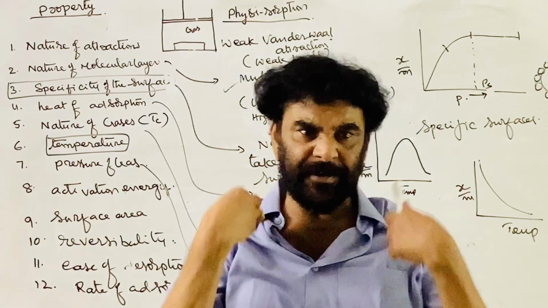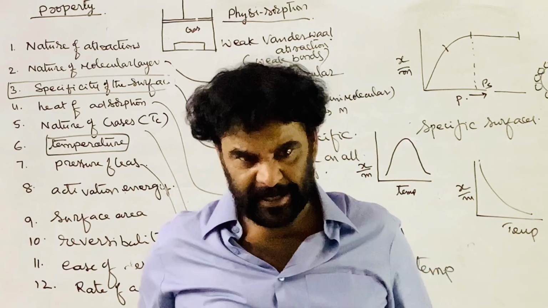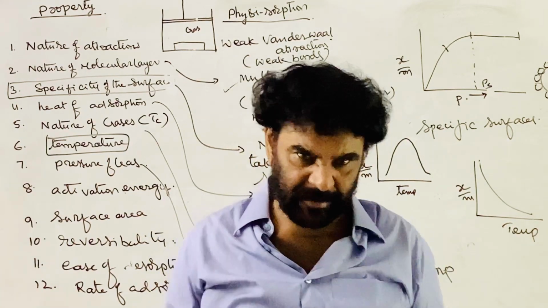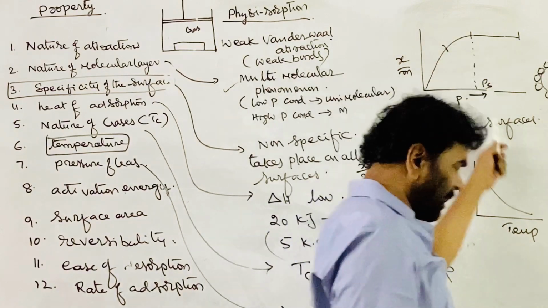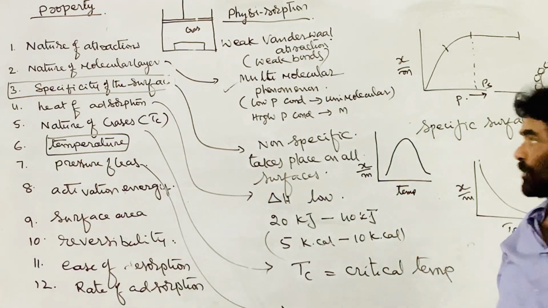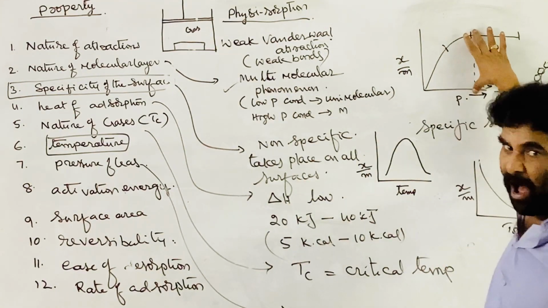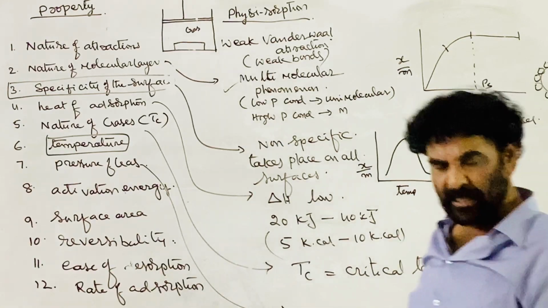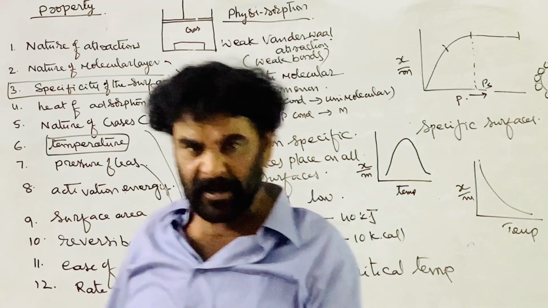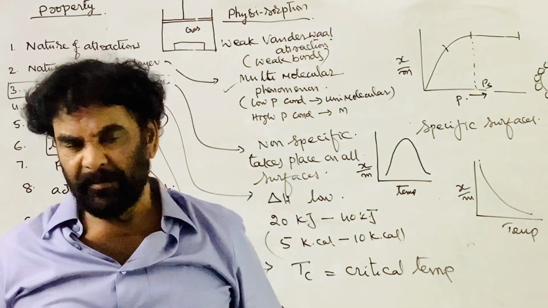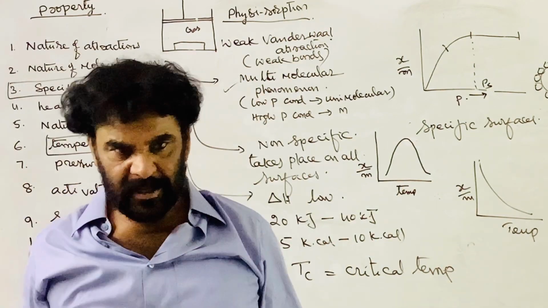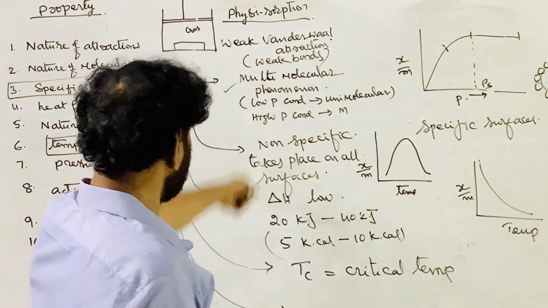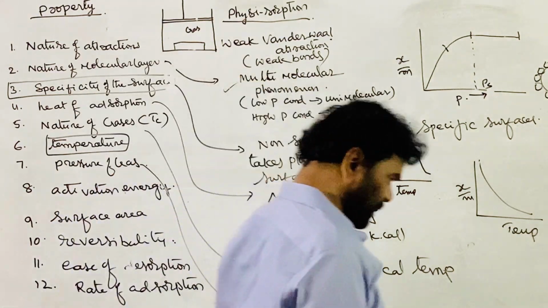The pressure at which the entire surface of the adsorbent is involved in the adsorption is called the saturation pressure. After that point, due to lack of surface for further adsorption, on increasing the pressure there will be no change in the extent of adsorption. This is about physical adsorption.